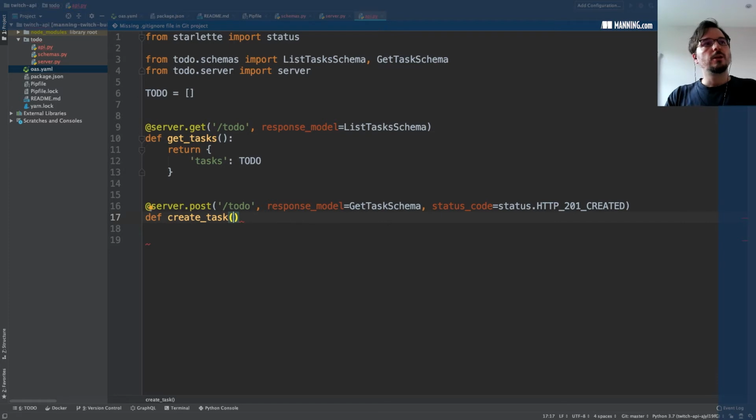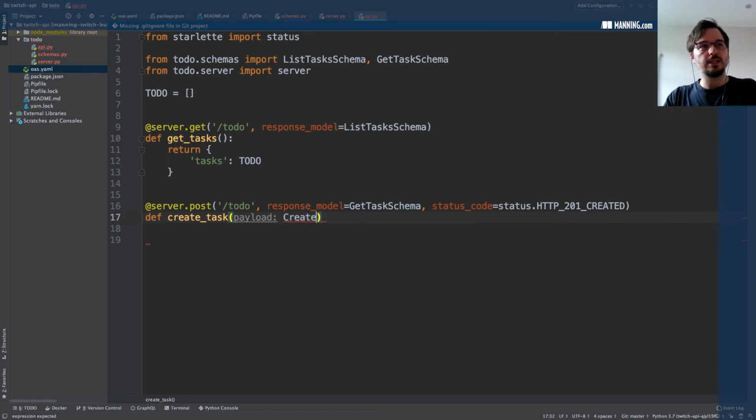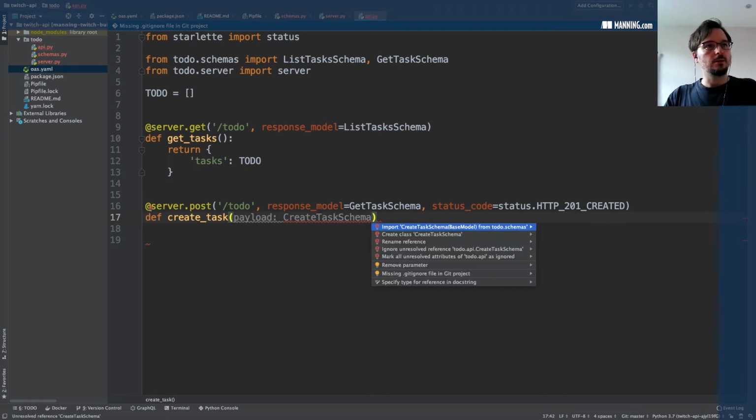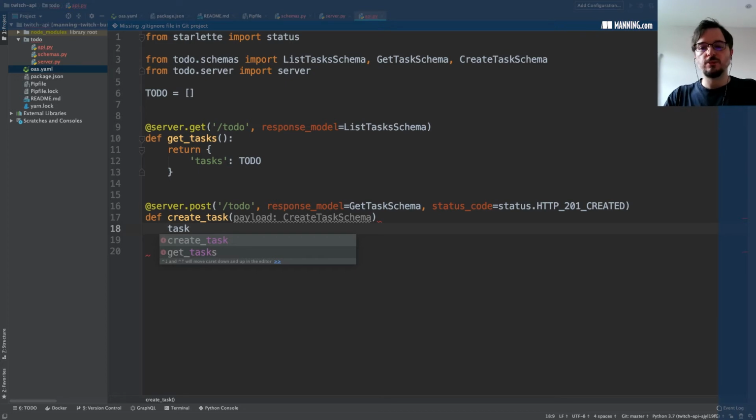It takes a payload. We capture the payload through the arguments of this function. So the payload we specify like this. We put a type hint pointing to the Pydantic model that validates the incoming payload. So that is create task schema. We need to import it as well. And what we are going to do is get the dictionary out of this object. This is going to be an instance of a Pydantic model. So we want to say payload dict.